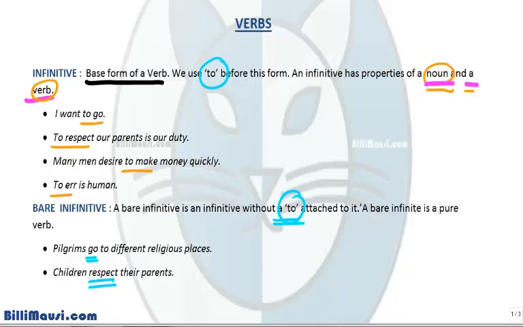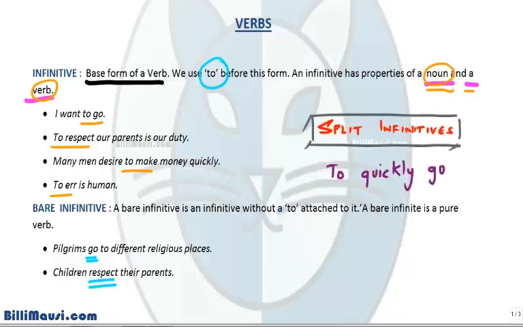Infinitives suffer from an error which is called split infinitives. So let's see what is split infinitives. I'll try and illustrate them with one example. Split infinitives are when additional words are included between to and the verb in an infinitive. As you can see here, quickly has been inserted between to and go. So this is called a split infinitive error actually, and many of the authorities do not accept this. Hence, given a choice, do choose an option without the split infinitive if it is available.